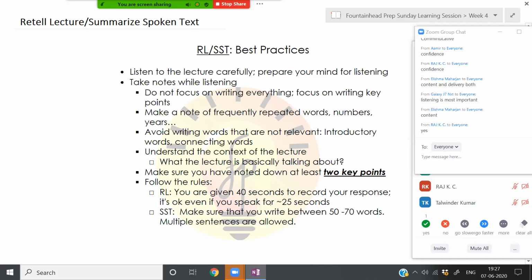In SST, make sure that you write between 50 to 70 words. Multiple sentences are allowed. You can write basically 3 to 4 sentences.